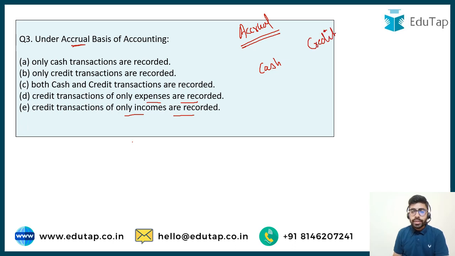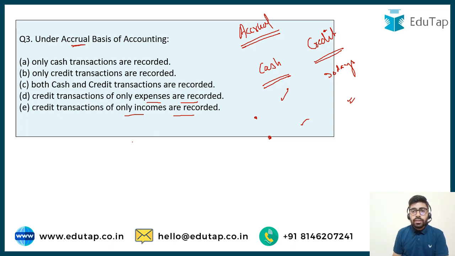Suppose you sell some goods and you get cash for those particular goods. And it may happen that you sell the goods on credit. You will receive money, say after a period of 30 days. Similarly, the case can be for purchases. You buy some goods and you pay for them in cash, and similarly you buy some goods and you are going to pay after a certain period of time. You bought the goods on credit, you are going to pay for them after 30-40 days. So these kinds of transactions are going to be there.